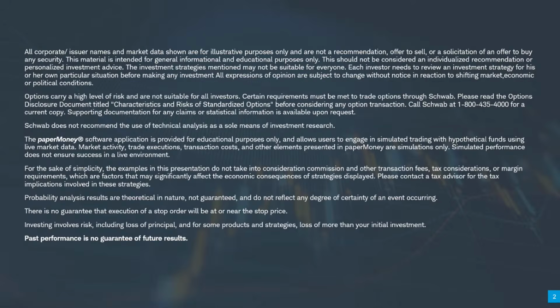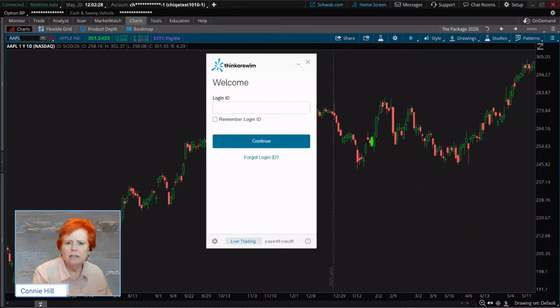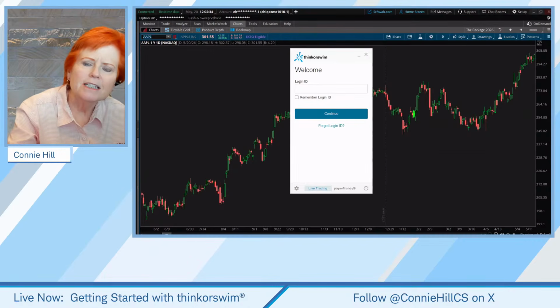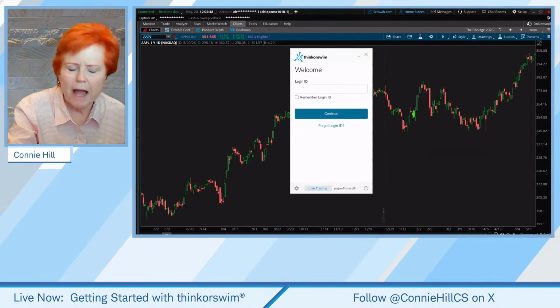So let's head over to a chart here. And then I'm also going to bring up a screen. All right, I've got a black screen that we're going to be working on most of the time. And then this second screen is actually a white colored background.